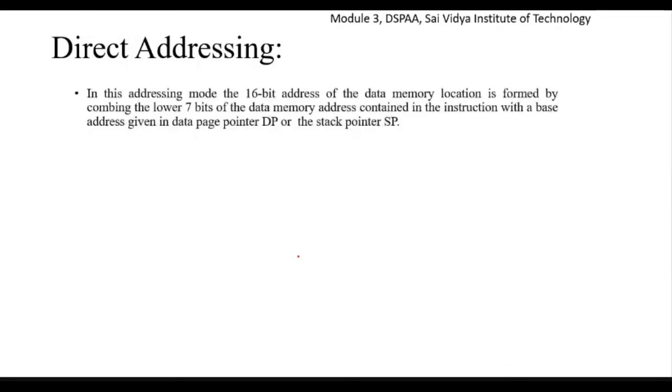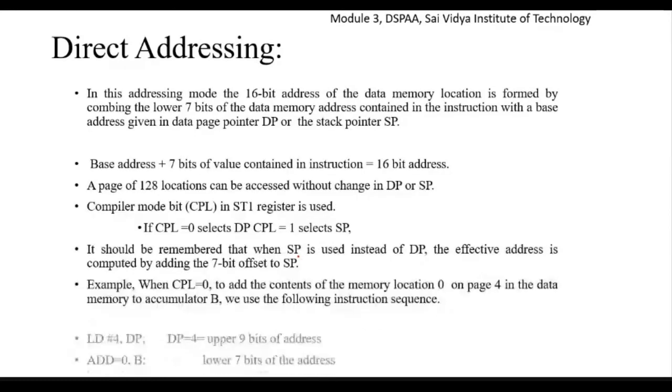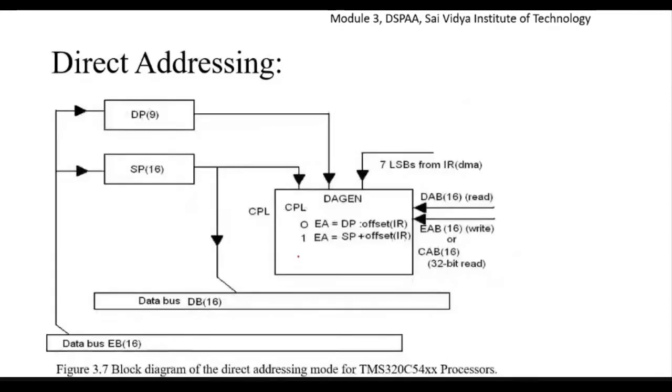And the next one what we have here is direct addressing. In the beginning, with the ST1 register, I was discussing the direct addressing mode, this particular block diagram. I hope all my students remember this particular block diagram. See here. When I was explaining the compiler mode bit, the CPL bit, if the CPL bit is equal to 0, what is going to happen?